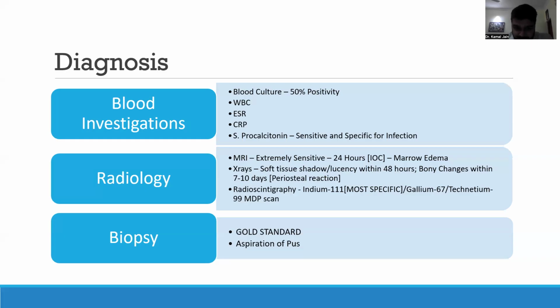Radioscintigraphy can also be used. Basically, there are three markers: indium 111, which is most specific, gallium 67, and technetium 99 methylene diphosphonate. These three markers stick to the WBCs and help us in localizing the focus of infection. Now, if they ask you what is the gold standard for diagnosis, it will be a biopsy. As we have discussed, the pathological hallmark of acute osteomyelitis is the presence of an abscess. So the aspiration of the pus from this abscess is the gold standard for your diagnosis.